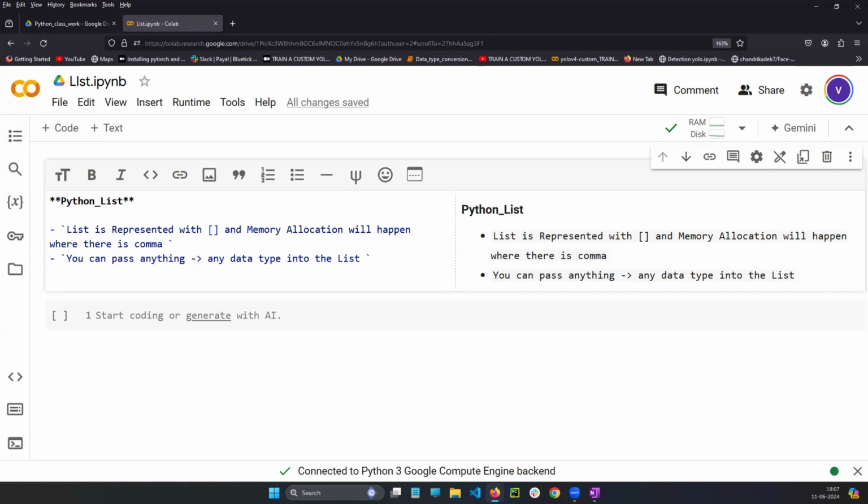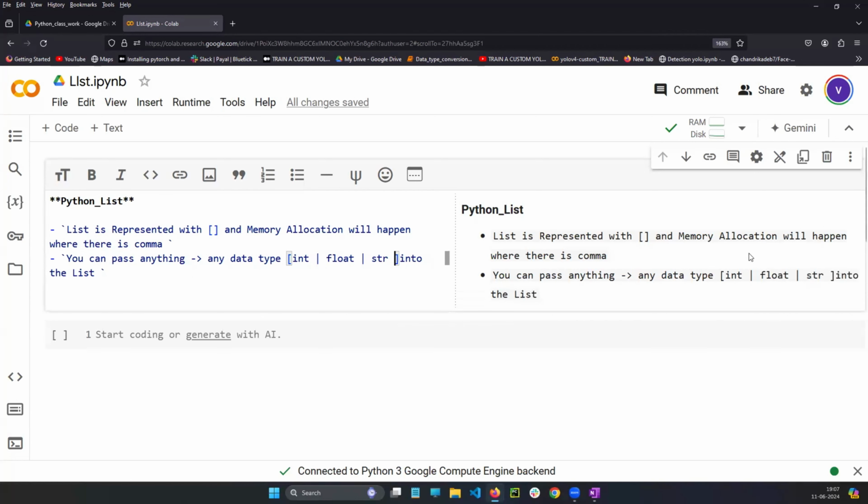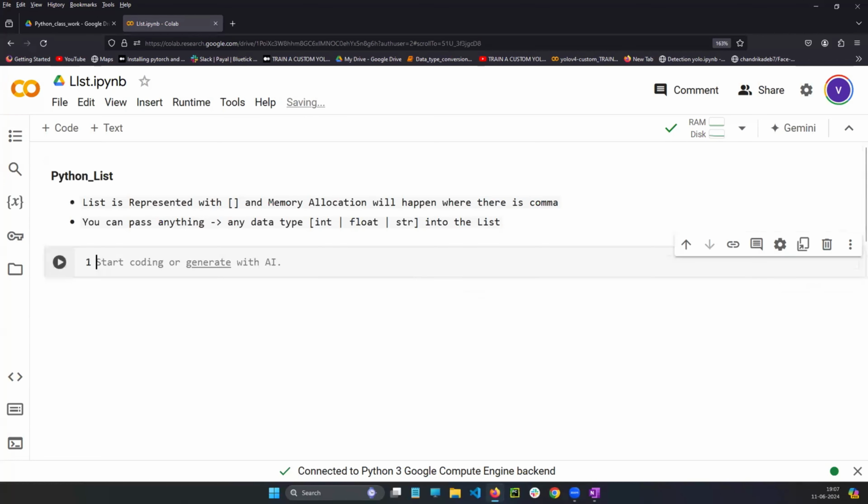You can pass an integer, you can pass a float, and you can pass a string. It's a very simple, easy concept, because you understood strings. If you understood strings, all the concepts from now on will be easy. If you didn't understand strings, everything remaining will be the toughest concepts.